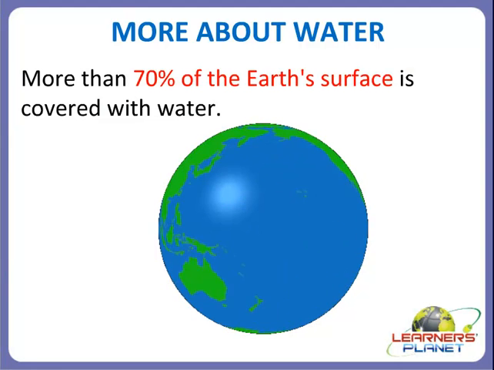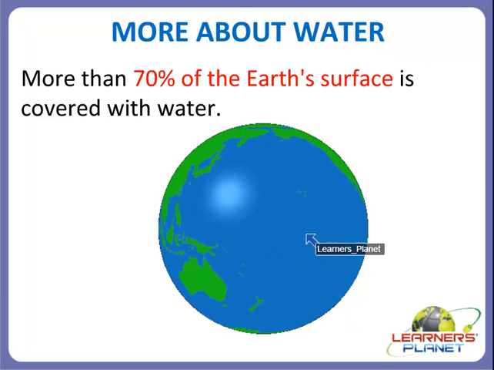Alright? And now we will move on to water. Now we will learn more about water. Children, you must be knowing that more than 70% of the earth's surface is covered with water.